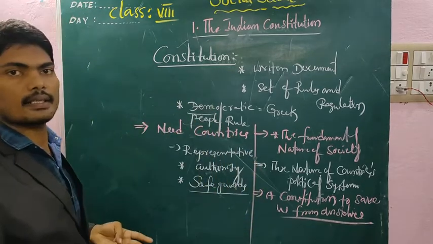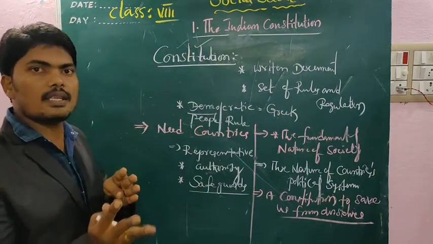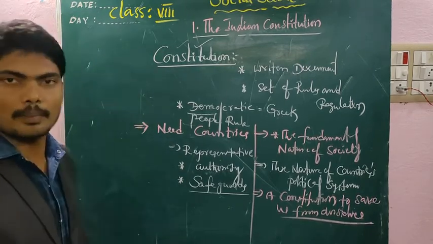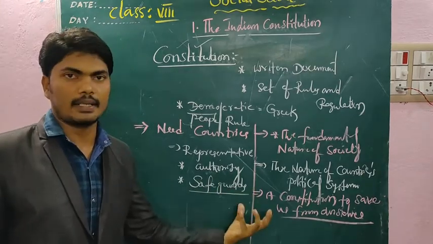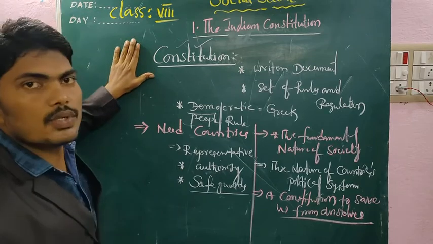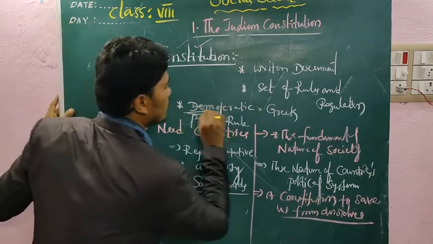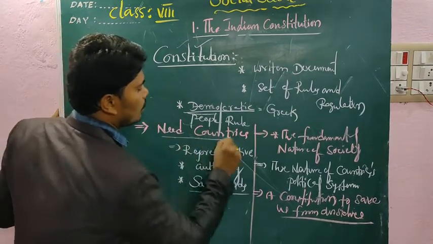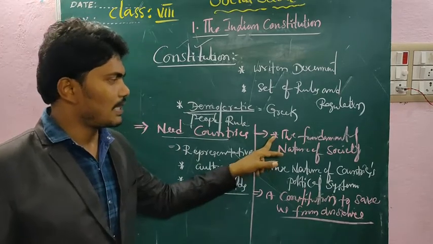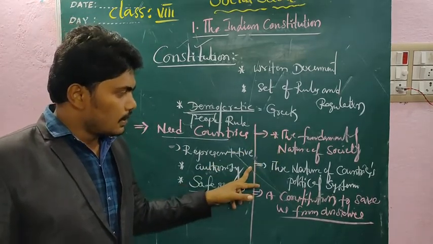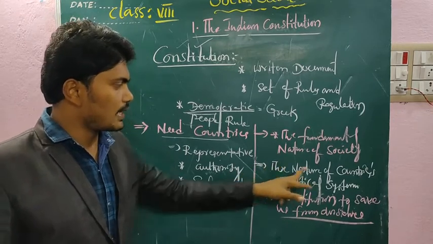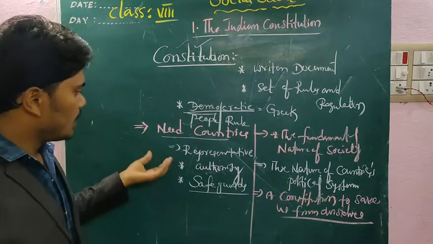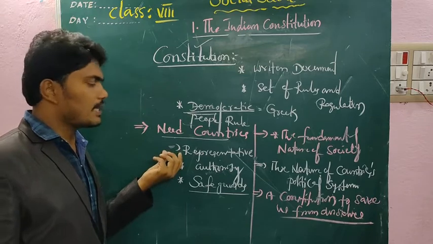Immediately, who restricts that? The constitution restricts any change of power from democratic to another system of government. Understand? It is completely protected, once there is a strong constitution with proper implementation of democratic rules and regulations. That's why the countries need what? Constitution. The first is telling about the fundamental nature of the society, and the second is the nature of the country's political system, which is under the control of the representatives.